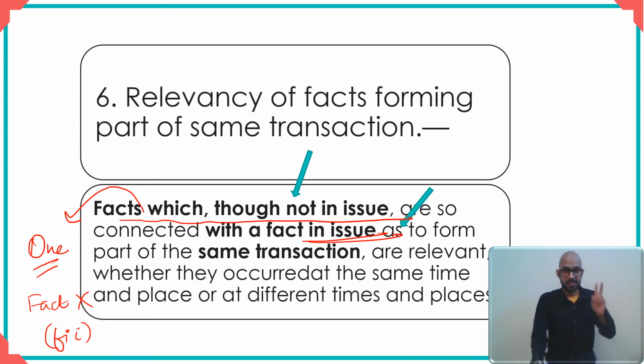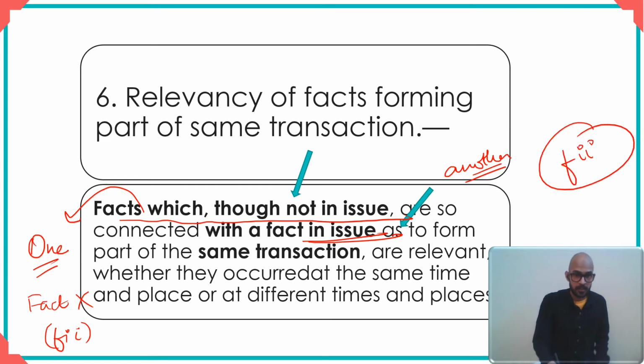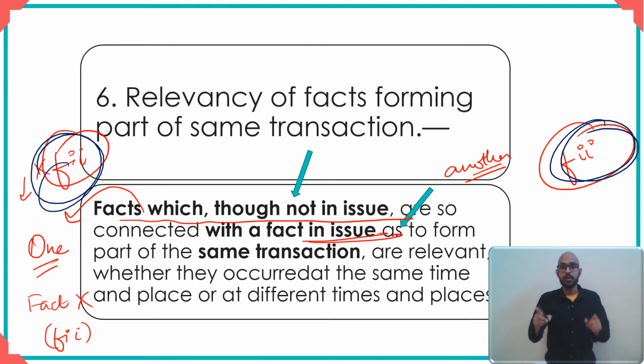So you see, this is the second type of facts in this. Like I said, you have the one fact, then you have another fact. So in this case, the another fact is the fact in issue. Here, one fact is that which is not a fact in issue. Okay, so you've got the one fact, you've got another fact, and now what do you need? You want the relationship, the connection, and here they are connected so as to form a part of the same transaction. This is the relationship which connects these two facts that we have seen. And then it says facts which, though not in issue, when they are connected with the fact in issue so as to form a part of the same transaction, are relevant.